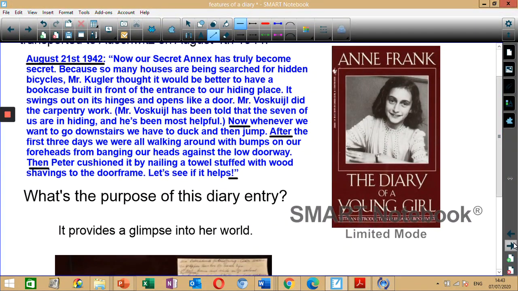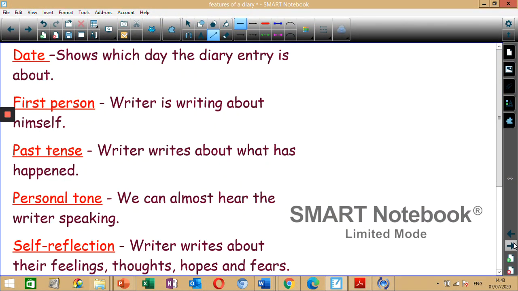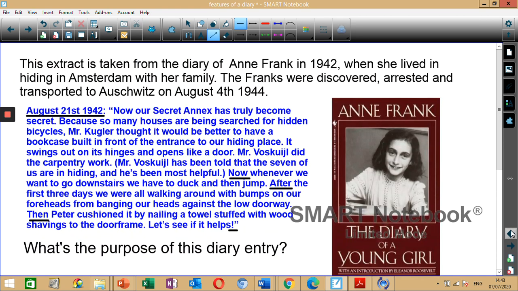Let's see what other features there were. It's in past tense. How do we know this is written in past tense? Pause this section and take a close look. So when it says Mr. Kugler thought, it doesn't say he thinks, he thought. If you can notice any other words that suggest this is past tense, you can write it down in your exercise books. Well done.